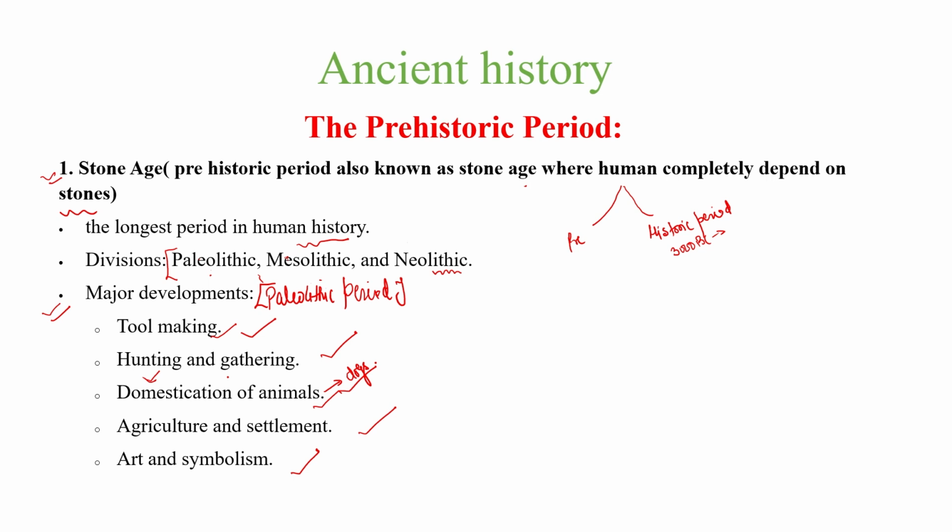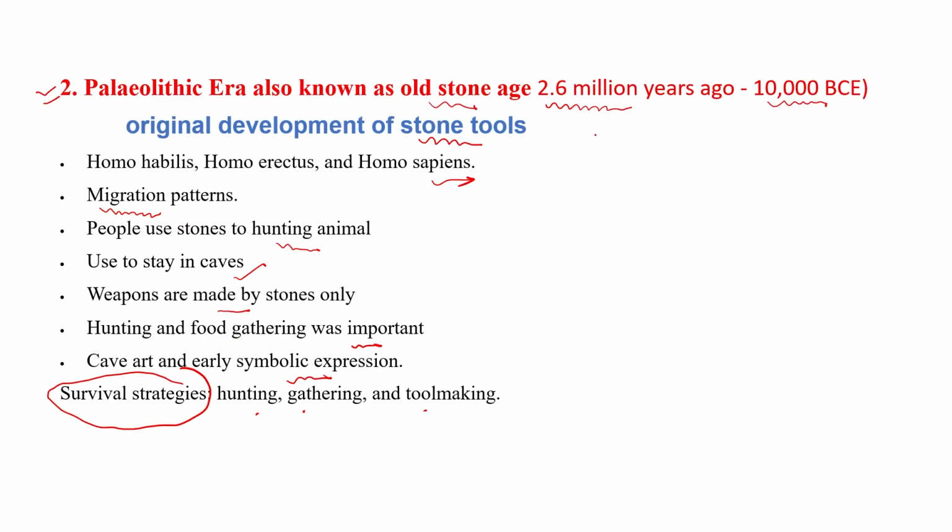What we have discussed: our today's lecture was the prehistoric period. In the prehistoric period, we have discussed three types of sites: Paleolithic, Mesolithic, and Neolithic. Paleolithic started around 2.6 million years ago and ended in 10,000 BC. Paleolithic was the phase when Homo sapiens used stones to hunt animals, stayed in caves, and weapons were made of stone only. The major occupations were hunting and food gathering. Cave art and early symbolic expression were also found, and their survival strategy was hunting, gathering, and tool making.